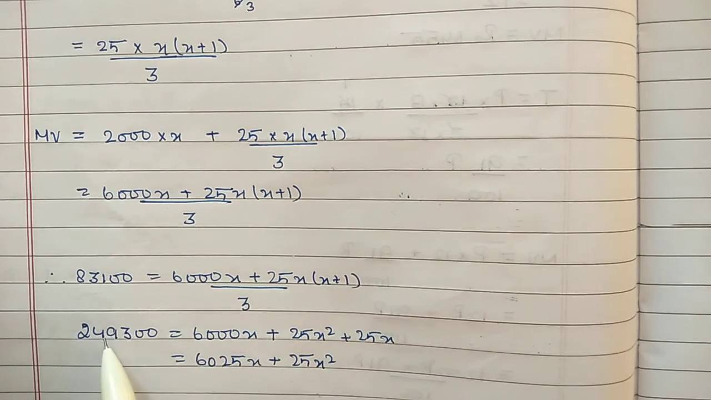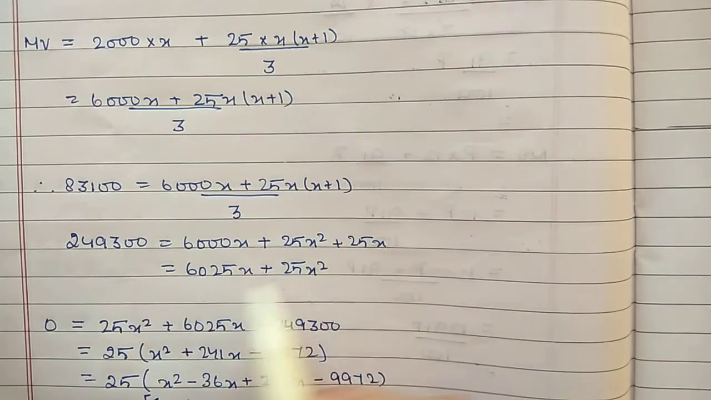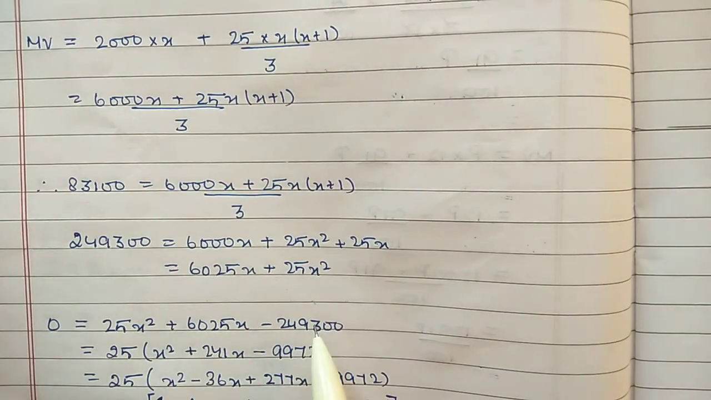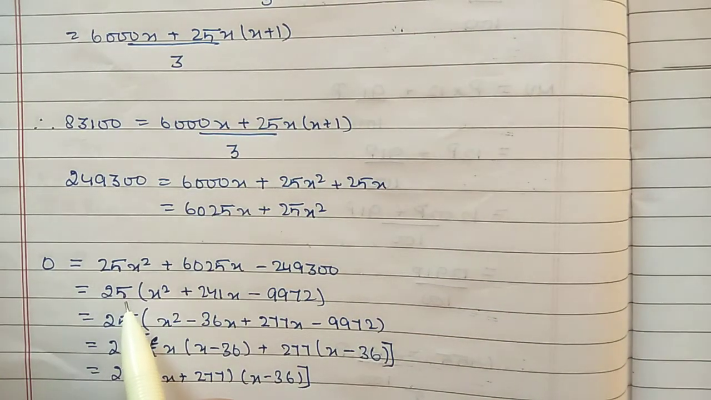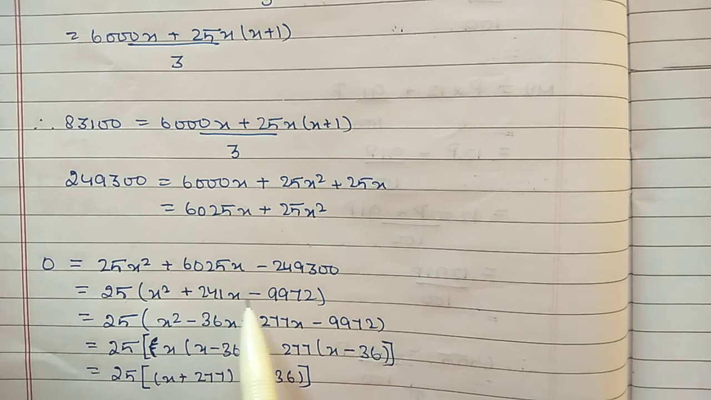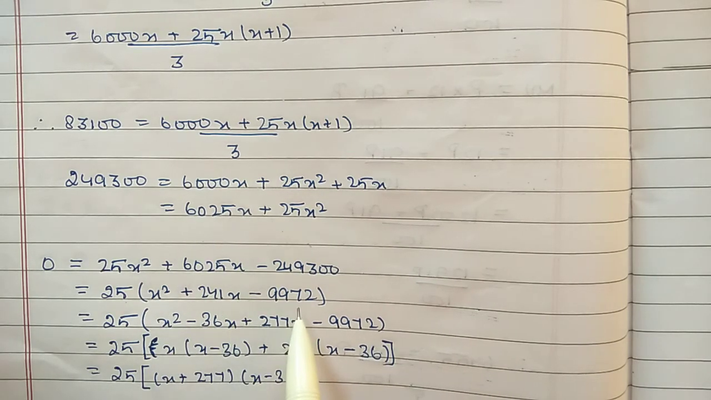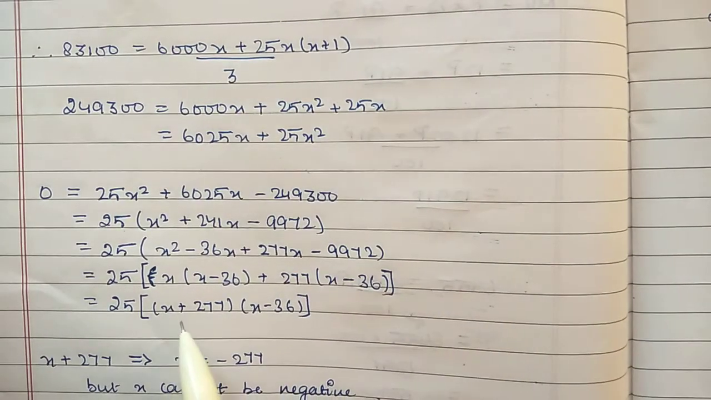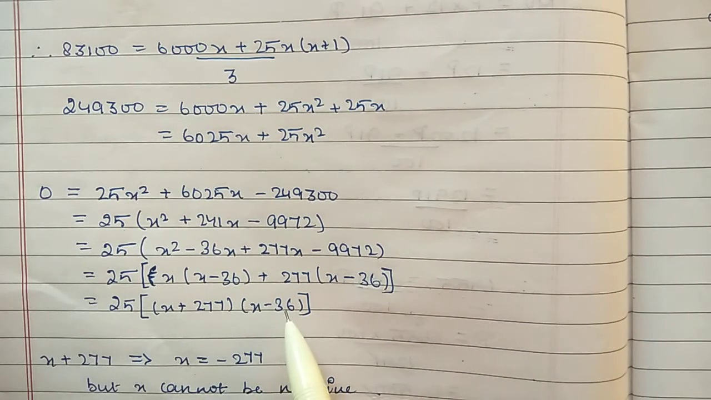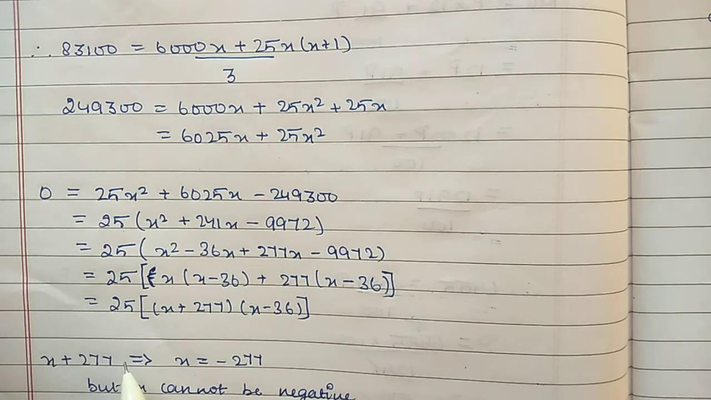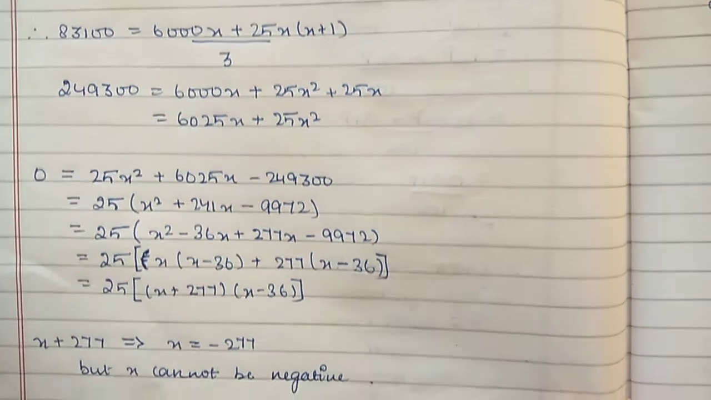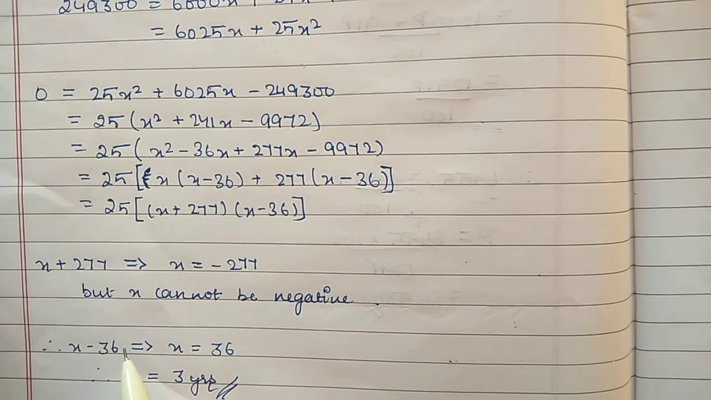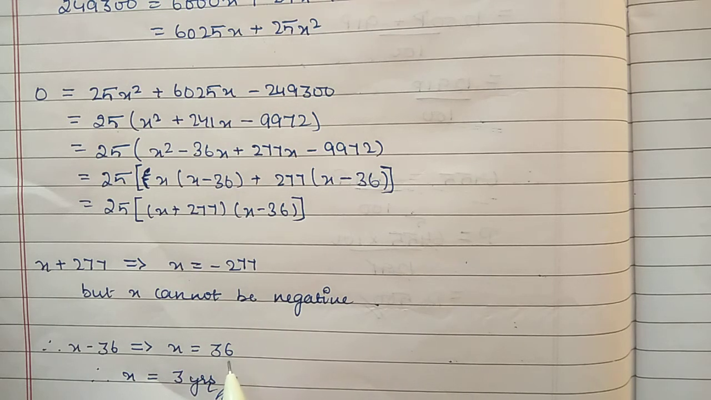Shift this 3 this side, multiply and arrange everything, then you will get a quadratic equation. Take the common things if it is possible. Here we can take 25 as common. After taking common, do the factorization. Inside, we will get the factors x plus 277 and x minus 36. When x plus 277 is 0, in that case x value will be minus 277, which can't be possible. Then second thing, x minus 36, if we take equal to 0, then x will be 36 months. So x value will be 3 years or 36 months.